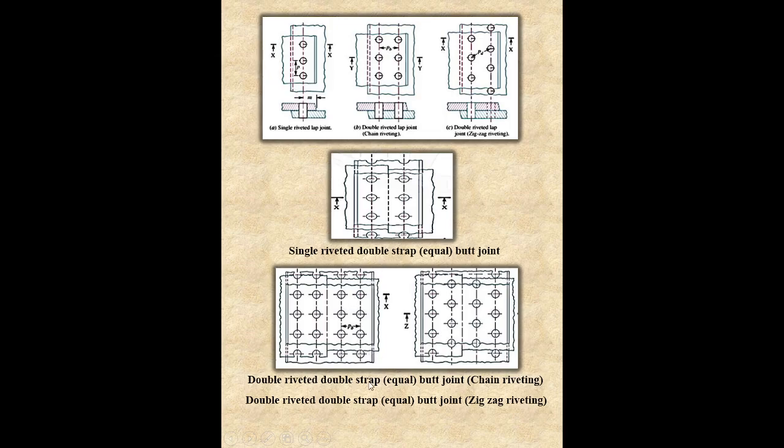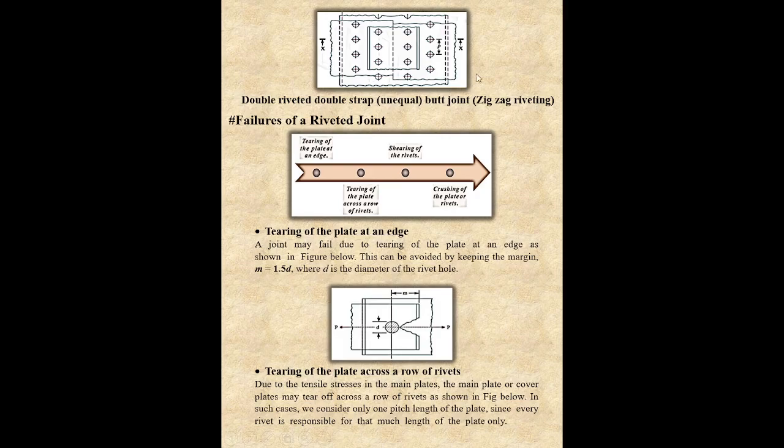Some more examples of butt joint: double riveted double strap butt joint in chain riveting pattern, and the second one is based on zigzag riveting. Another example where they are using unequal straps on both sides of the main plates, and the name of this riveted joint is double riveted double strap butt joint, along with the pattern of zigzag riveting.